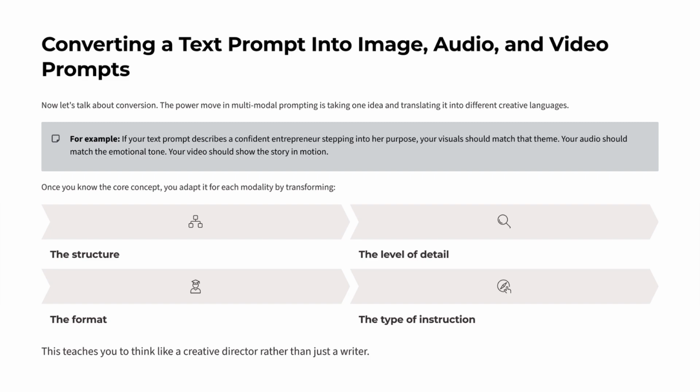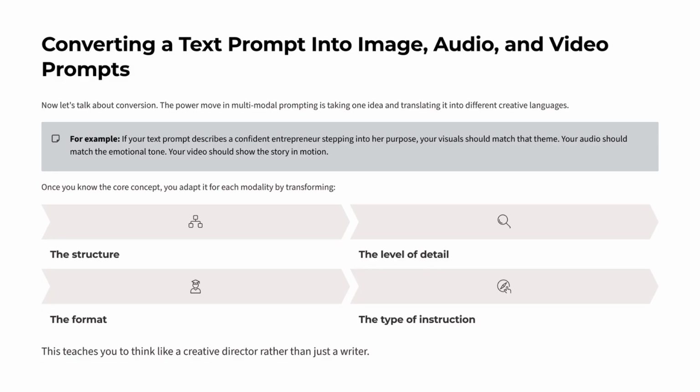Now, let's talk about conversion. The power move in multimodal prompting is taking one idea and translating it into different creative languages. For example, if your text prompt describes a confident entrepreneur stepping into her purpose, your visuals should match that theme. Your audio should match the emotional tone. Your video should show the story in motion.